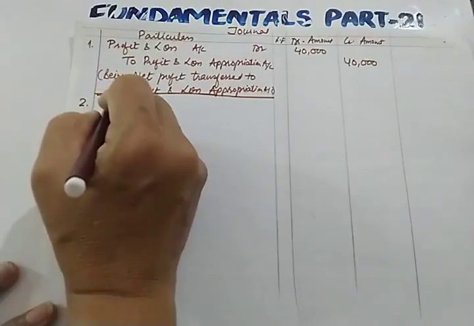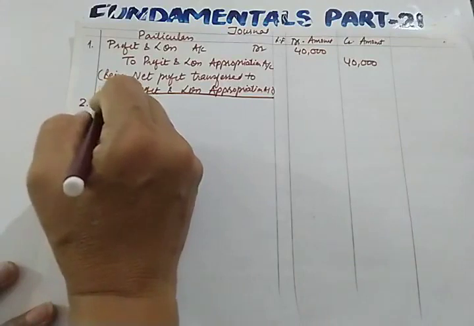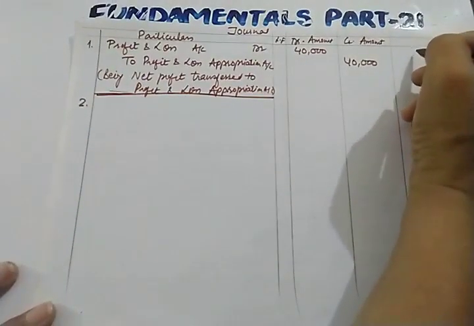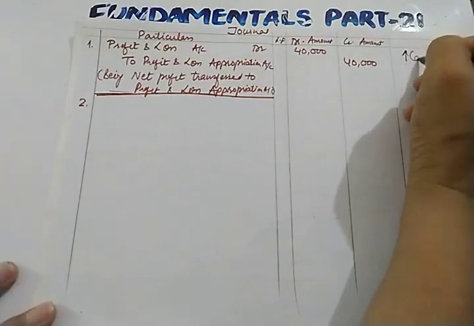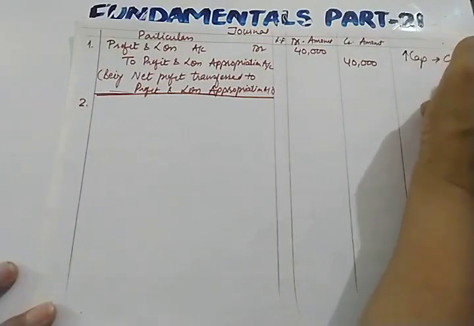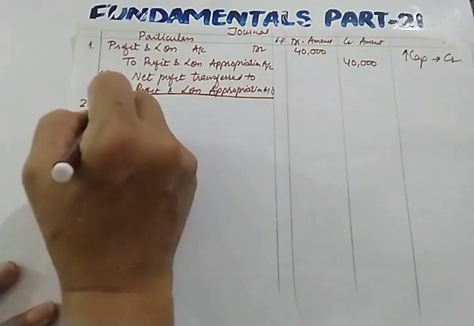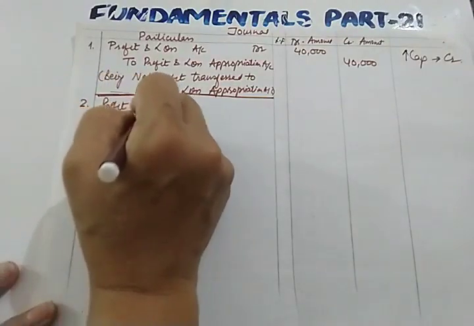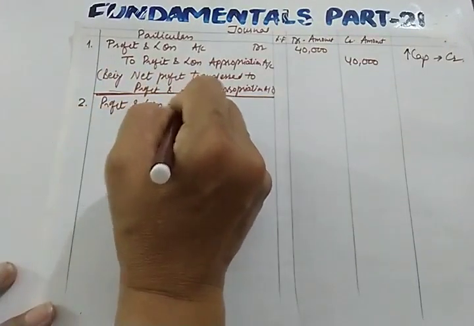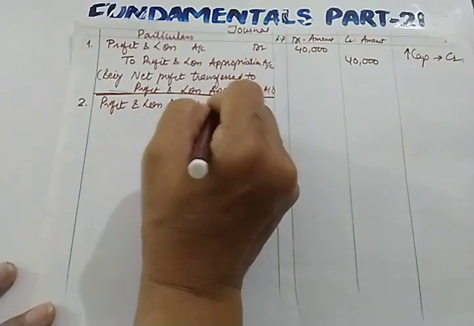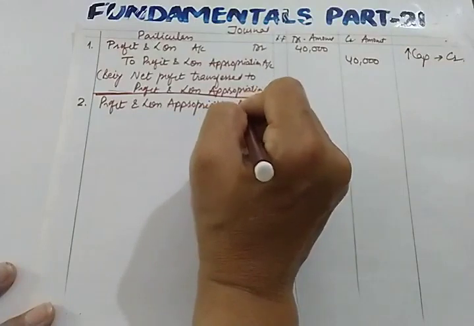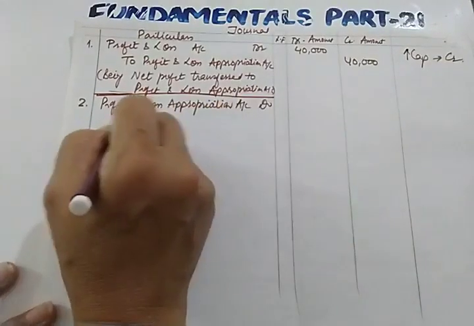So what is the journal entry for dividing profit? Again we will apply the golden rule of capital. We want to give this to the partners. So increase in capital means credit. Profit and loss appropriation account debit to.